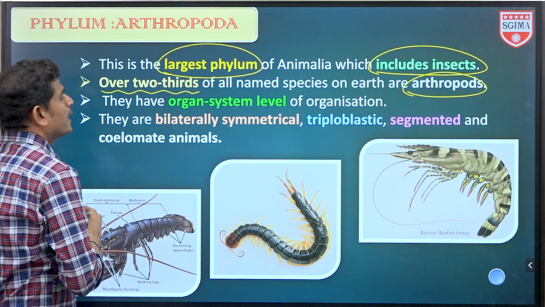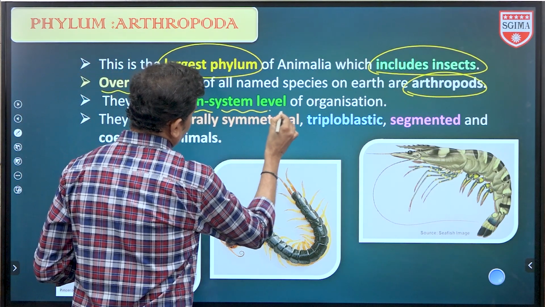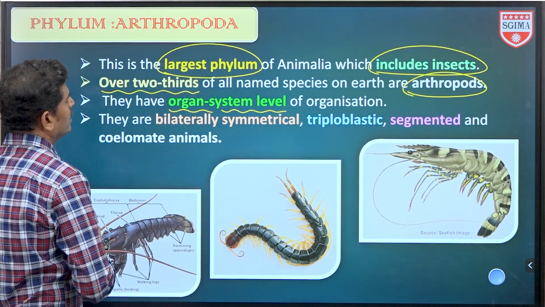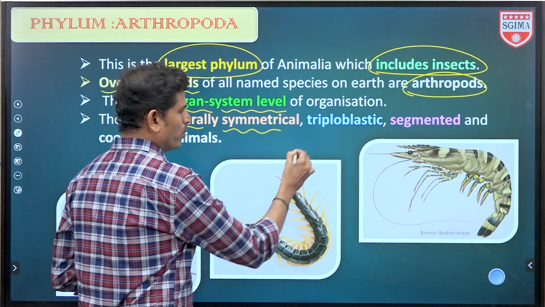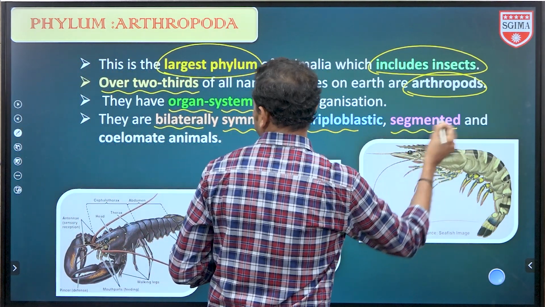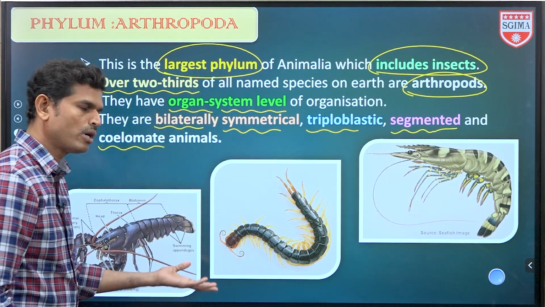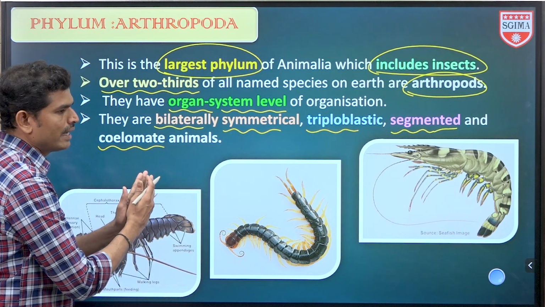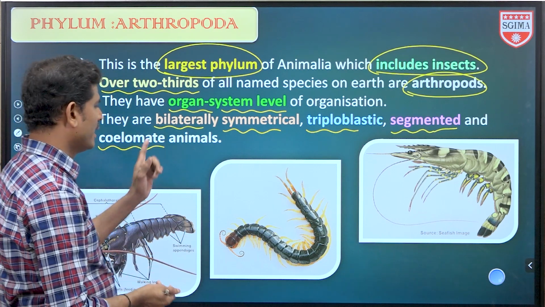Next, they have organ system level of organization. We already discussed this earlier, so there is nothing new here, maybe a little bit of update. They are bilaterally symmetrical, triploblastic, segmented and coelomate animals. Bilateral symmetry means we can divide the organism into two exactly equal parts through only one axis.